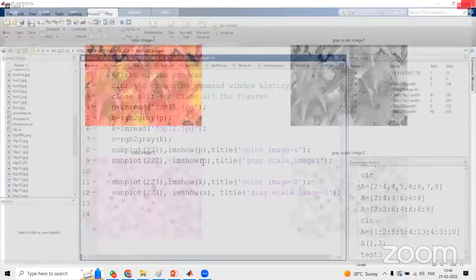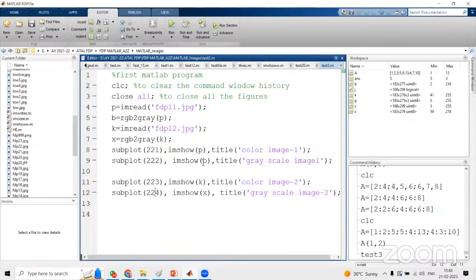Now I will minimize. So hope up to here the basic things are over: how to read the image, how to display the image, and how to convert RGB to gray. Why do we have to convert? Because in yesterday's class I explained clearly what is grayscale, what is RGB, what is a binary image, and why we require them. The main objective of converting RGB to grayscale is that instead of processing 3 channels RGB, we process a single channel. So that's why we convert.